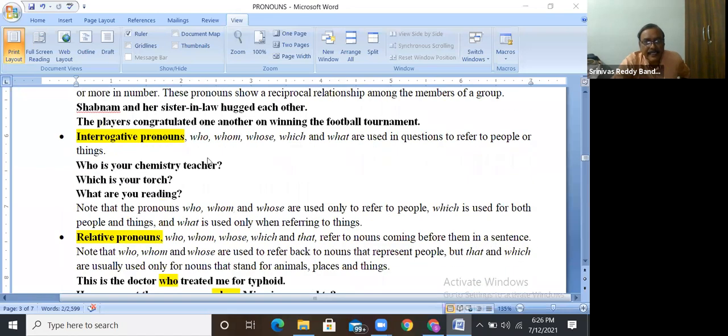Next one, interrogative pronouns. The question words are who, whom, whose, which, what. Generally, who, whom, whose refer to people only. Which can be used for people as well as things. And what can be used only with things. Who is your chemistry teacher? Which is your torch? What are you reading? Any doubt here?